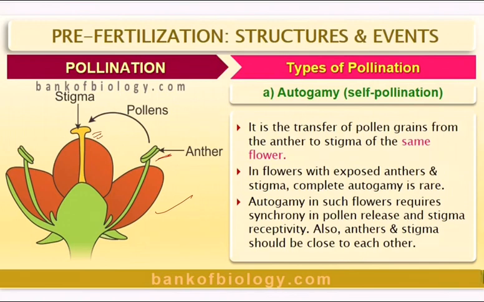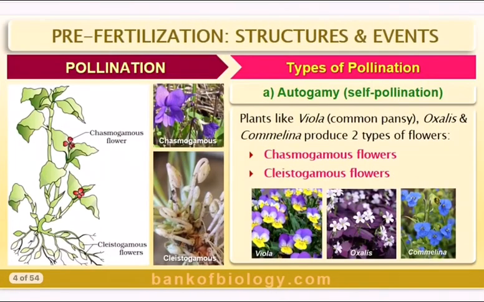Also, anthers and stigma should be close to each other. These are the two conditions. We call this pistil-pollen interaction, and the interaction should be in synchronization. Then only pollination takes place. Further, plants like Viola, that is common pansy, Oxalis and Commelina produce two types of flowers.